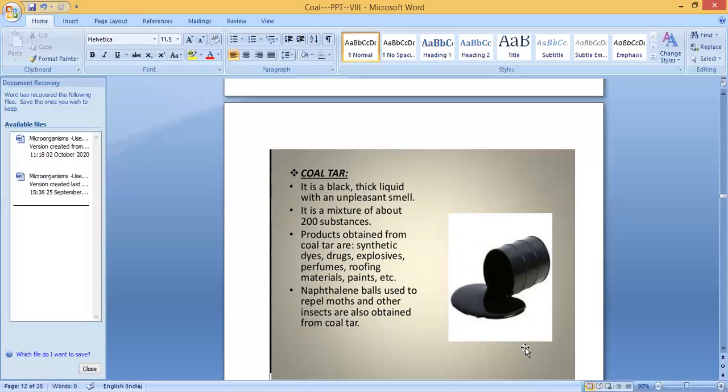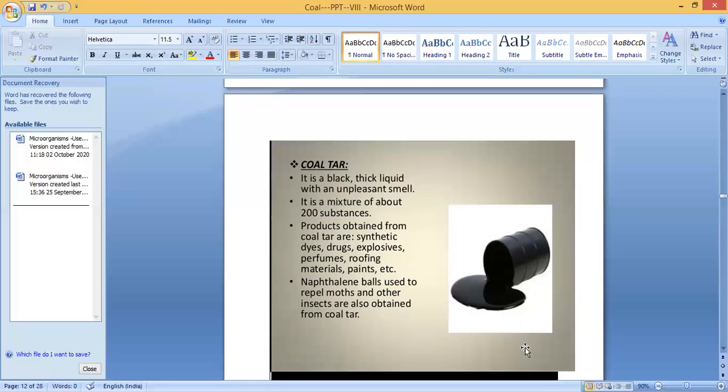You would have seen these naphthalene balls. Usually the white naphthalene balls are kept in the cupboard to keep away moths or small insects. If they are there, we keep white naphthalene balls. You can see that after a few days, the naphthalene ball will evaporate and finish. So actually the solid is converting into vapor. This process is called sublimation. A solid turning directly into vapor is the sublimation process. So these naphthalene balls are obtained from coal tar. Clear? Naphthalene balls used to repel moths and insects are also obtained from coal tar.